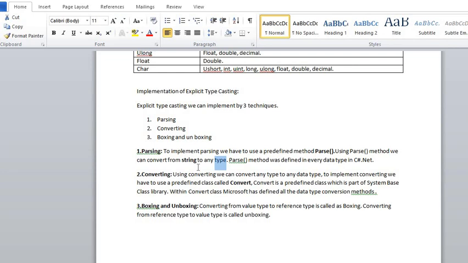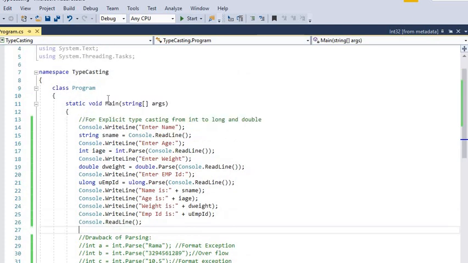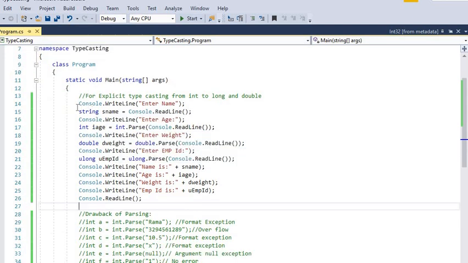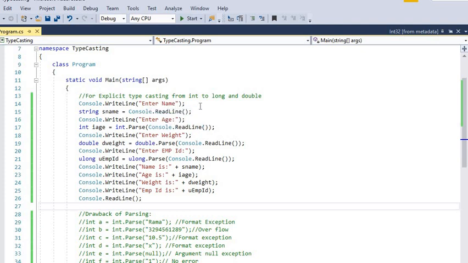Now I will show an example of how it converts, by programming. Here I have already created a console application, and in it I wrote a list of statements. This is the typecasting program project. First the user will enter the name, then the age, the third input is weight, and the fourth input is employee ID.